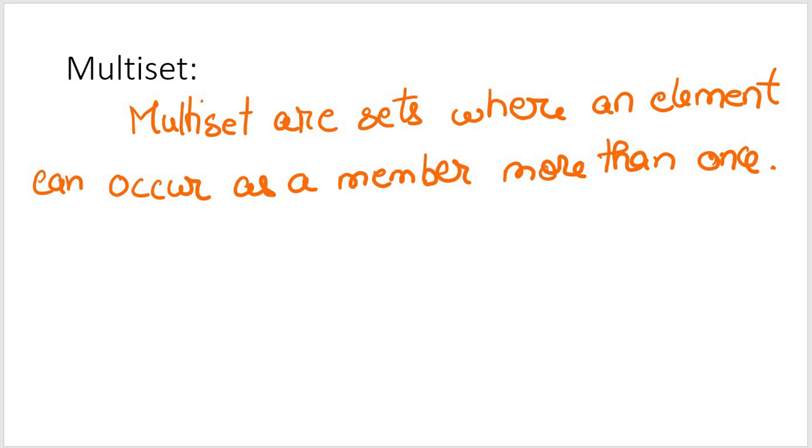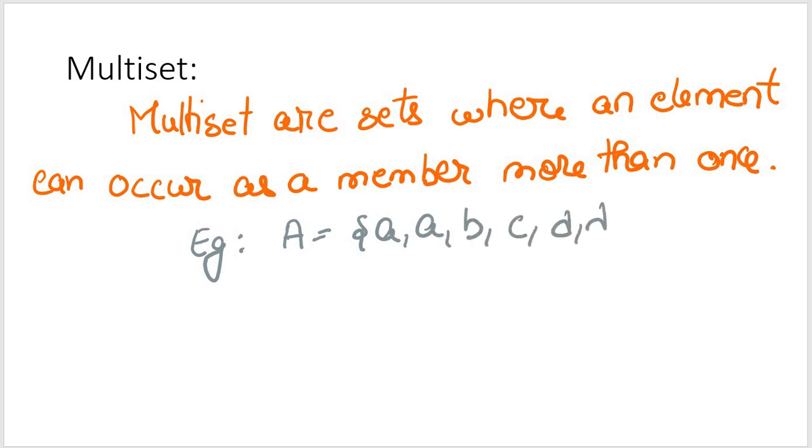So the occurrence of a particular member will be more than once. We can take an example where A is in this form: A, B, C, D, D. There are certain elements which are found more than once, and hence this is called a multiset.